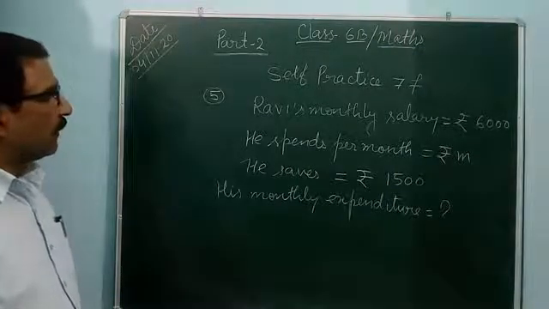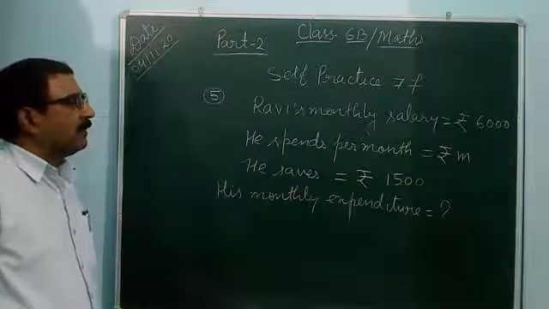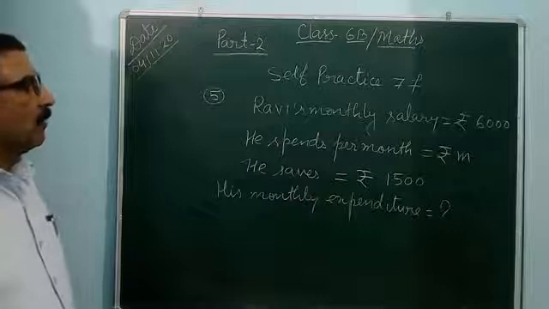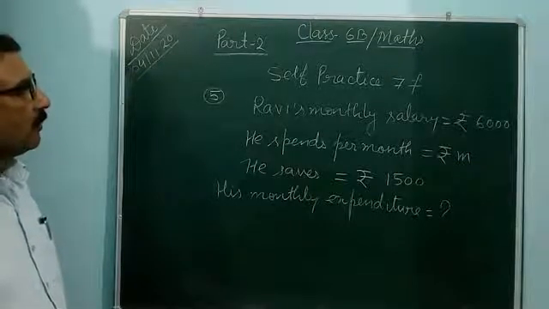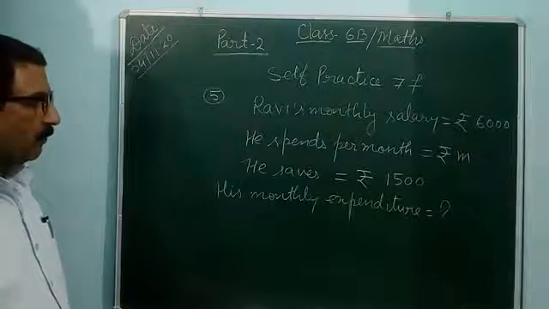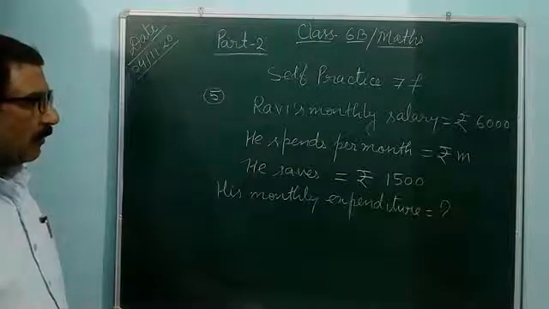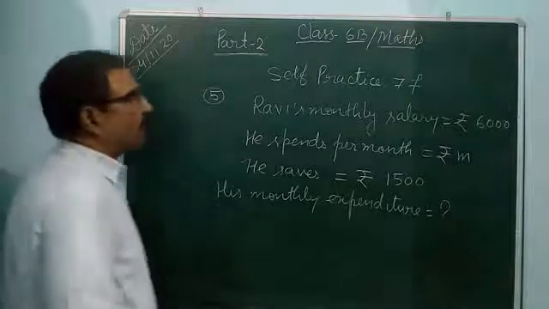So his monthly expenditure means how much money he spends. So it is unknown. Total salary 6,000, from 6,000 he spends that m rupees. So you can take a rough work here like that.